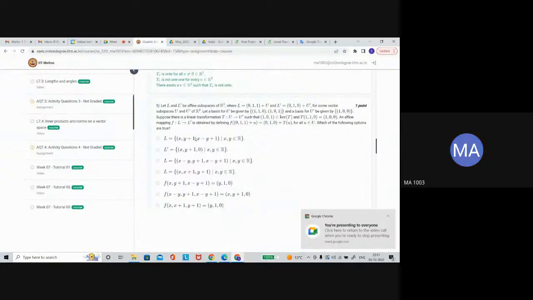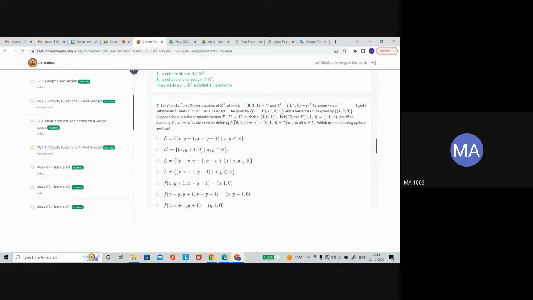Now, as here, let's take this example. We have L and L prime as affine subspaces of R3, L is like this and L prime is like this, for some vector spaces U and U prime of R3. L is a vector plus a subspace, and L prime is a vector plus a subspace. U is generated by this basis, and U prime is generated by this basis.